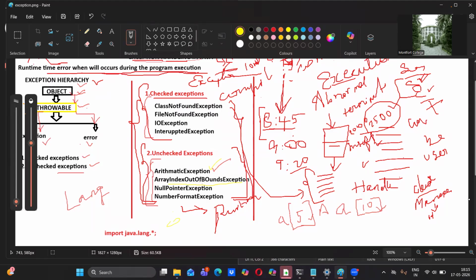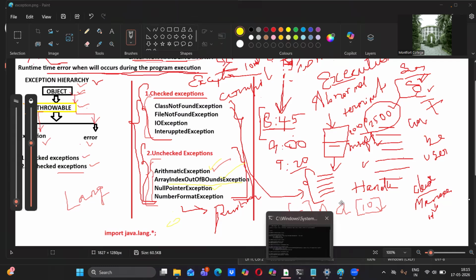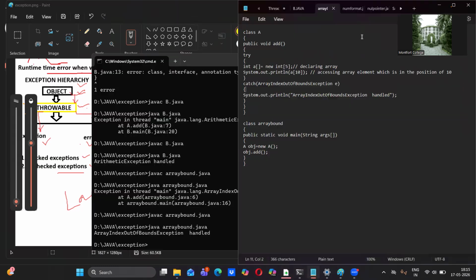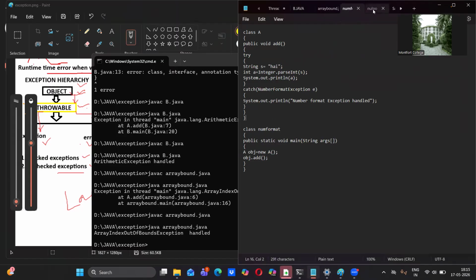Okay, all right. Now we have completed array index out of bound exception also. Now null pointer exception. In this case, let me take the code quickly. What is null pointer? See students, null pointer means, for any variable, if you are assigning null, null means what? Empty. The variable has an empty item in it, and we are trying to find the length of null.